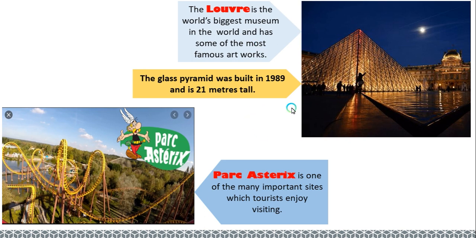So another important place is the Parc Asterix. I know you will love to visit this place to catch the fun. You can see riding on this roller coaster. It's going to be very interesting. Alright, so Parc Asterix is one of the many important sites which tourists enjoy visiting.